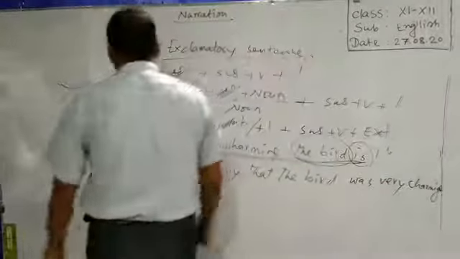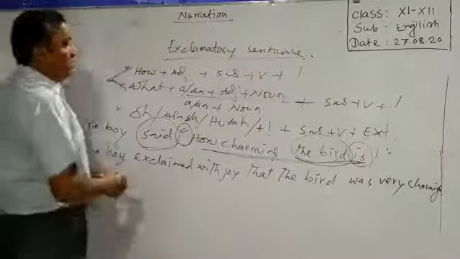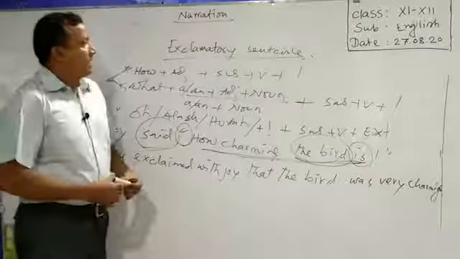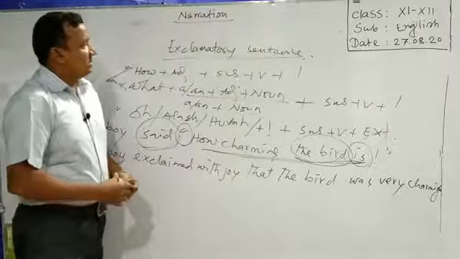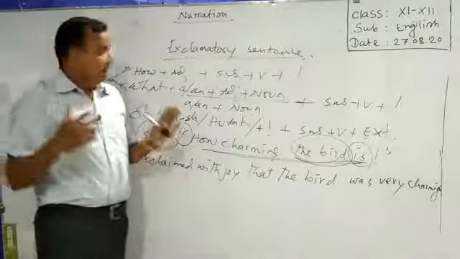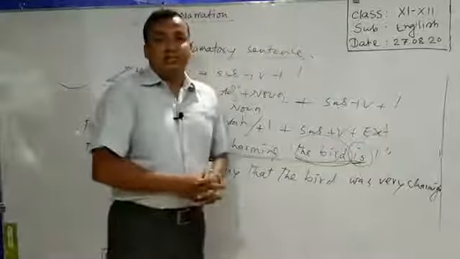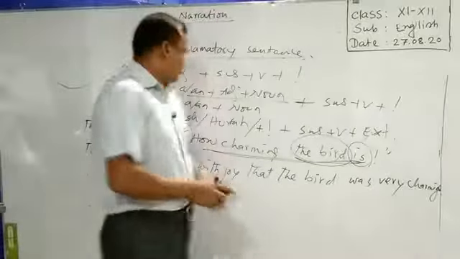So in this way we can turn the sentences of exclamatory, I mean the direct speech of exclamatory sentences into indirect one. Okay.